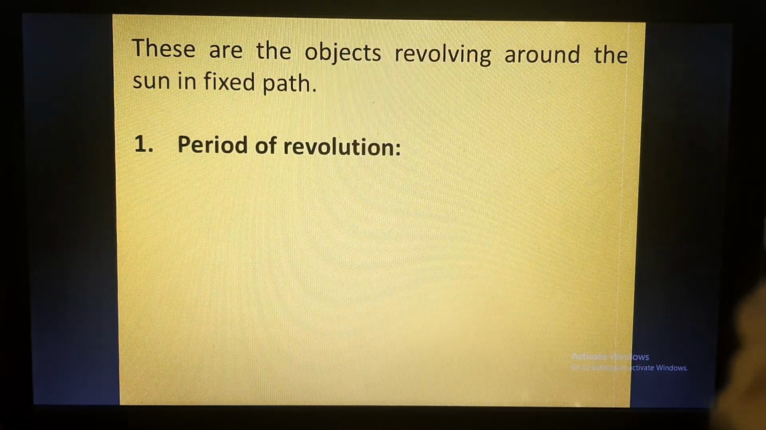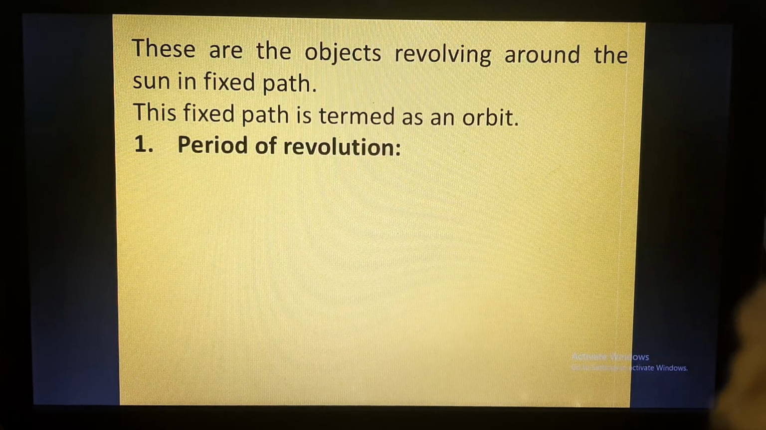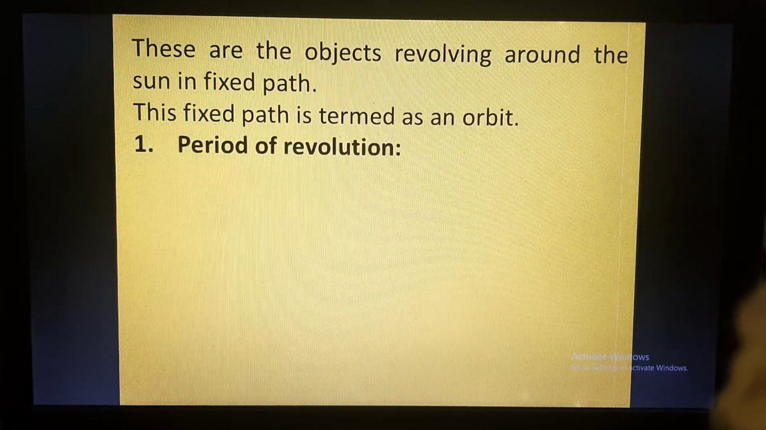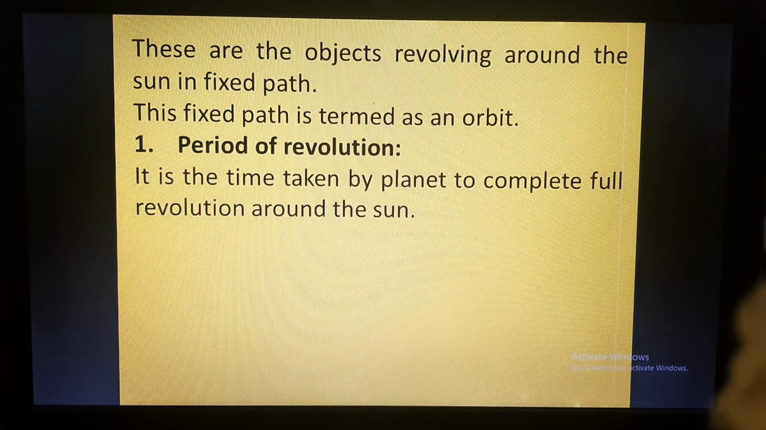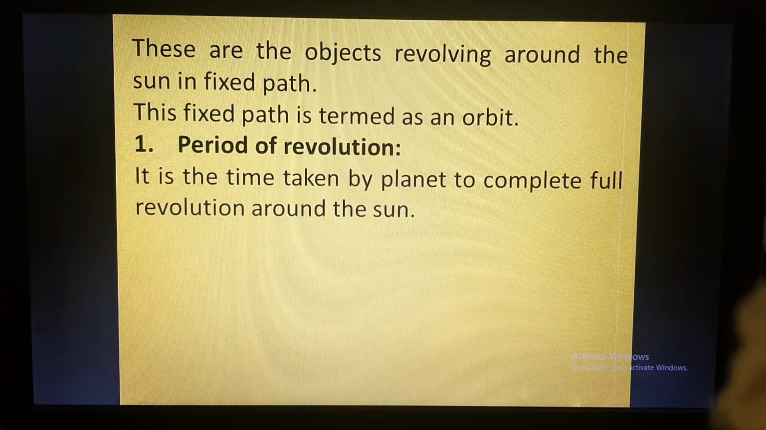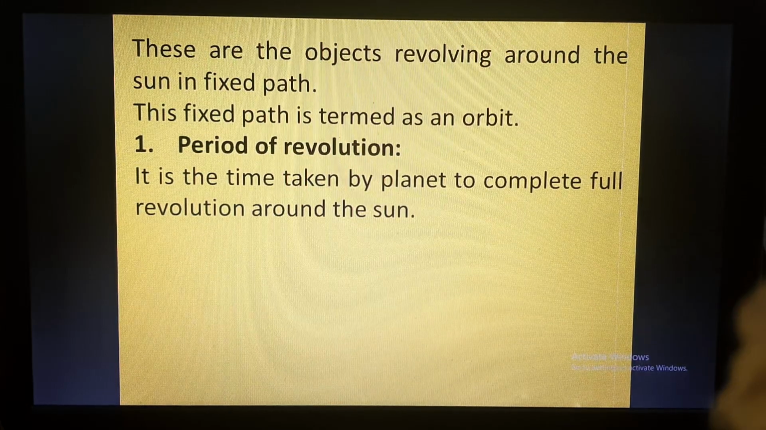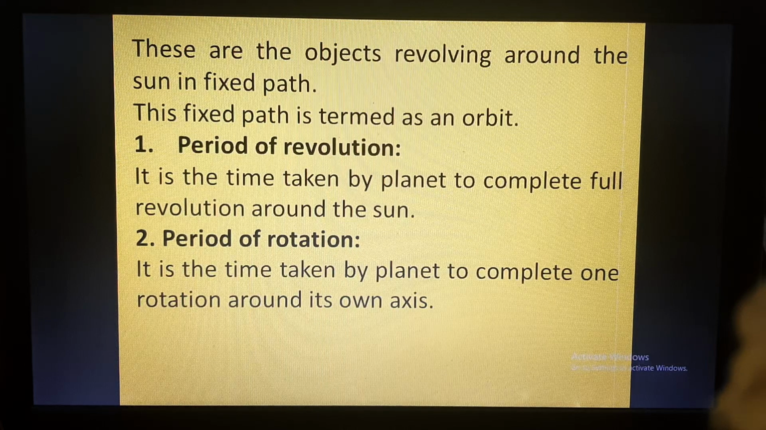Now, these objects revolve around the sun on a fixed path, and that path is called an orbit. There are 2 terms. One is period of revolution, the time taken by the planet to complete one full round around the sun. The other is period of rotation, the time taken by the planet to complete one rotation around its own axis.